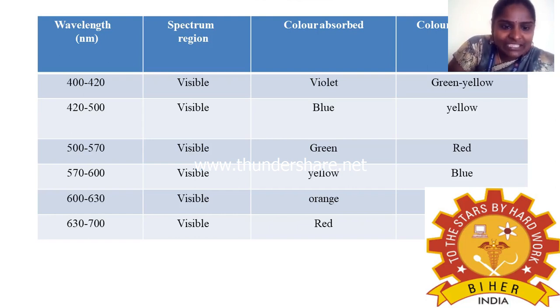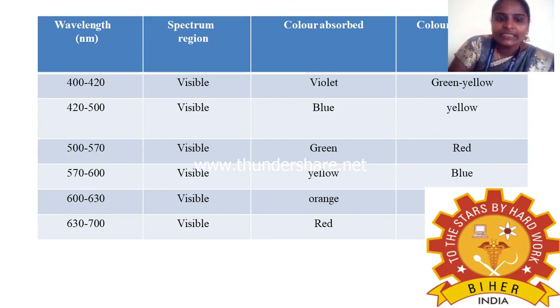The next region ranges from 570 to 600 nanometers, which is also in the visible spectrum region. It absorbs yellow color and transmits blue color. The next range is 600 to 630 nanometers. It absorbs blue color, and green to blue color is transmitted. The last one is 630 to 700 nanometers. It absorbs red color and transmits green color.